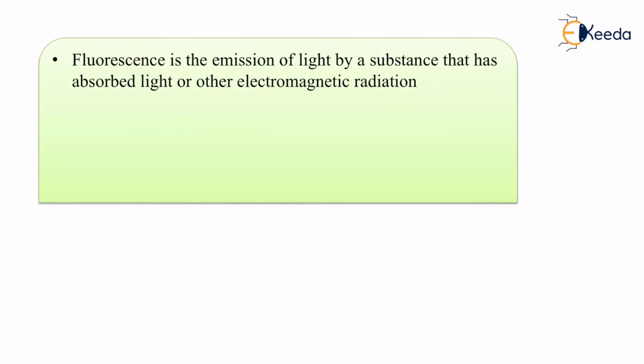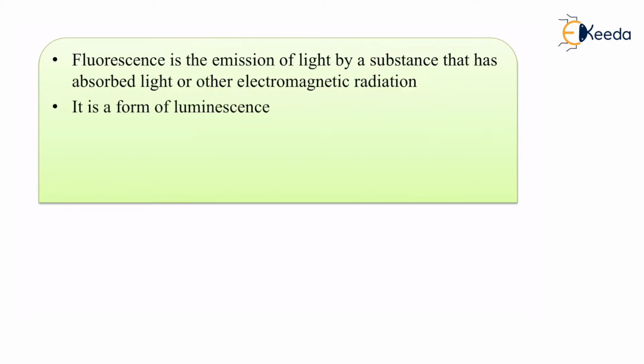But how will they emit light? No particle can emit light on its own. Before they emit light, they will have to absorb light. So in the presence of UV radiation, they absorb the energy of the UV rays, and once the energy of the UV rays is absorbed, they emit light in the form of fluorescence.